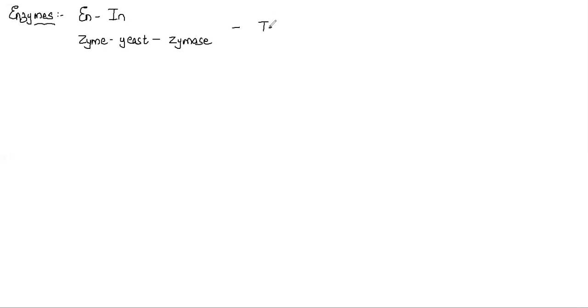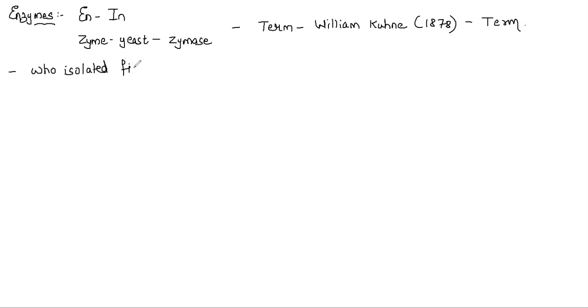So this term enzyme that you have studied was given by one of the great scientists, William Kühne. And William Kühne in 1878 was the first scientist ever to give the term enzyme. The point here is who isolated it first. The term enzyme was given by William Kühne.